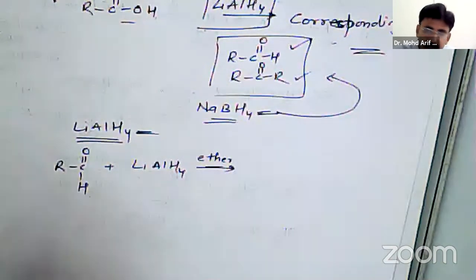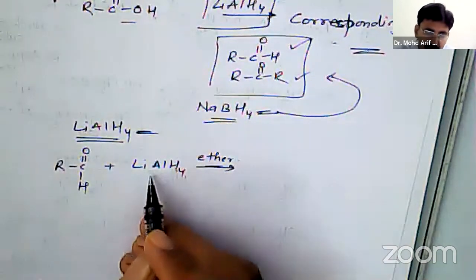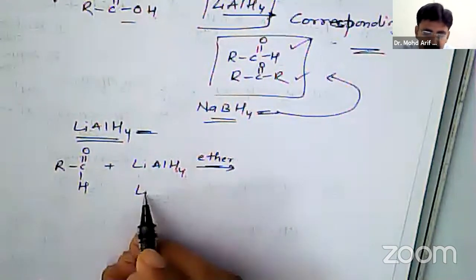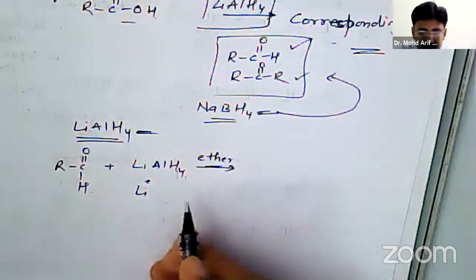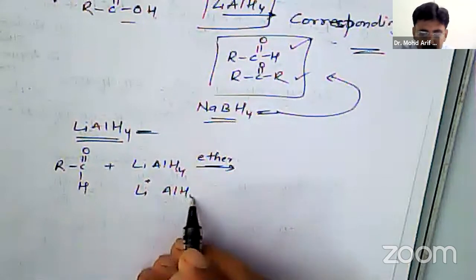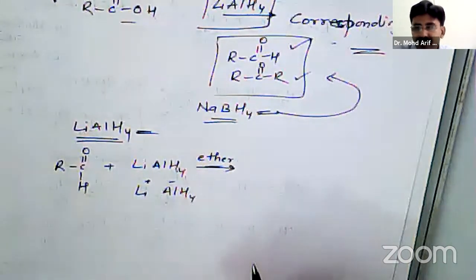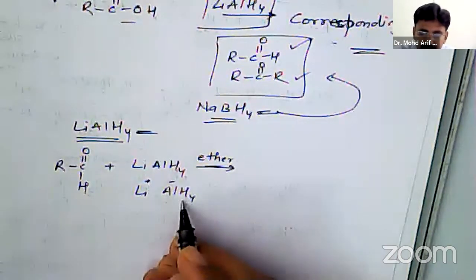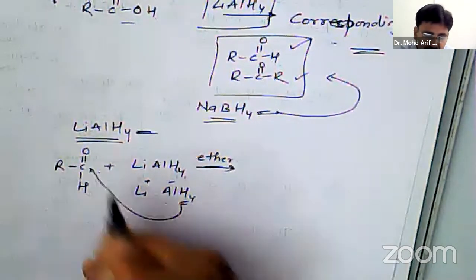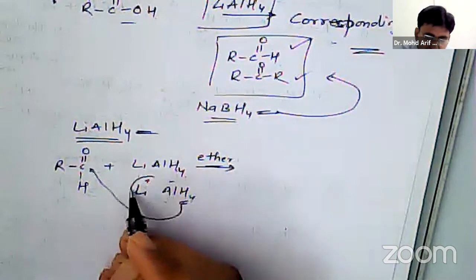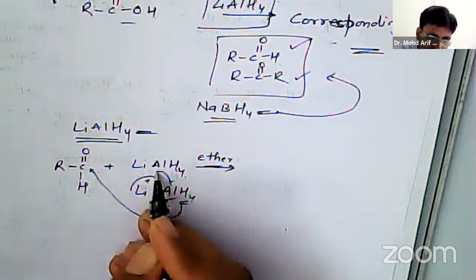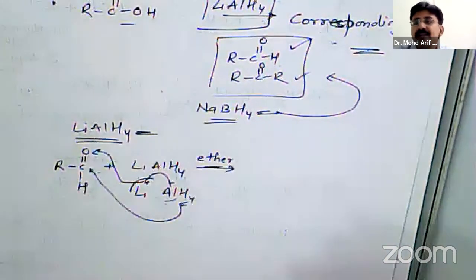Now as an inert medium, lithium aluminum hydride can be written as Li plus AlH4 minus. From the hydride, H minus goes to carbon, and Li gets attached to oxygen.